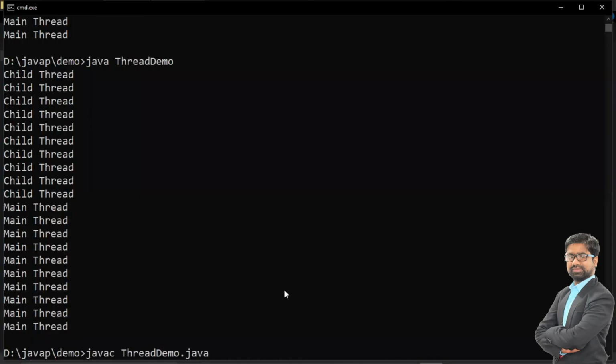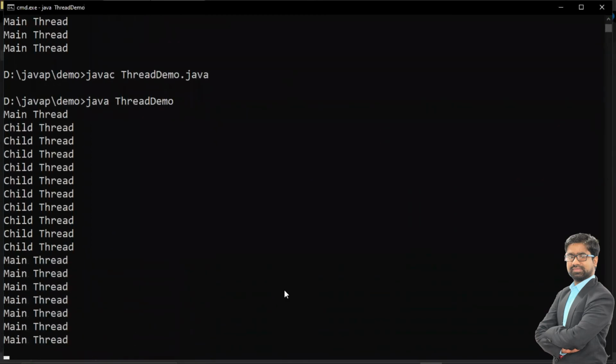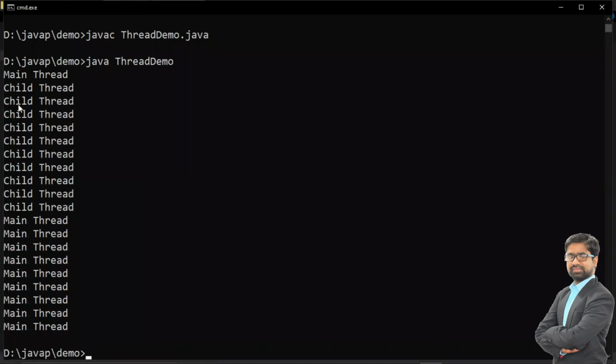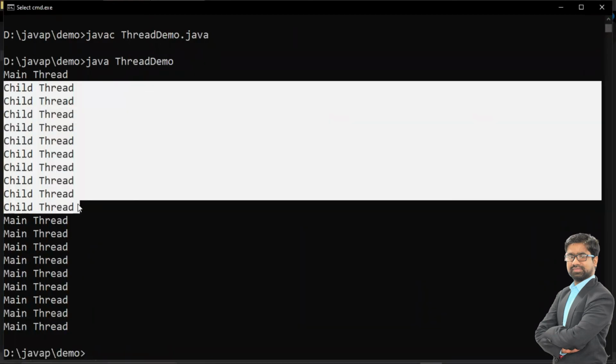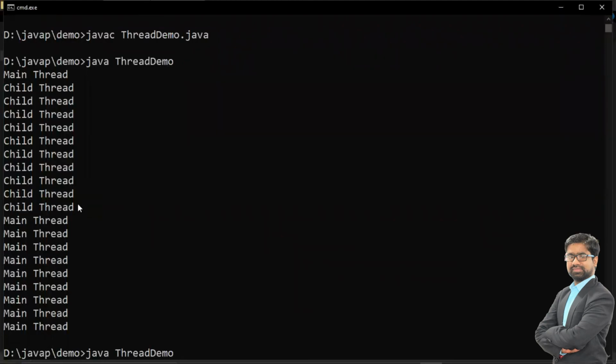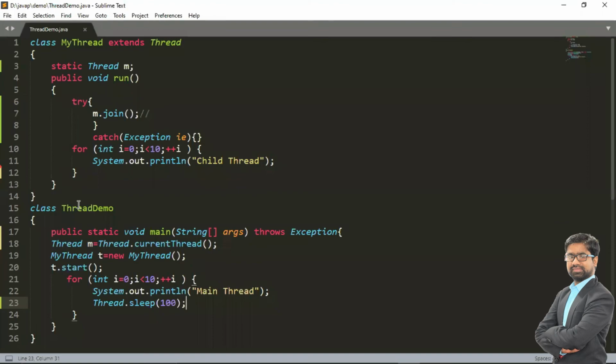So now first compile it, javac ThreadDemo.java, and then run the program. So here the child thread is executing more times, and then the main thread is executing. Let me run this again. The child thread is executed more times, then the main thread is executed. Similarly, we can perform the task for a child thread and main thread.